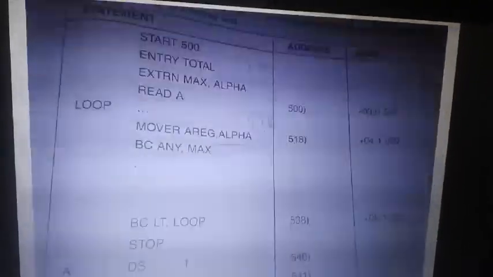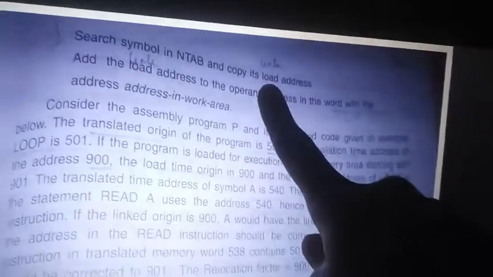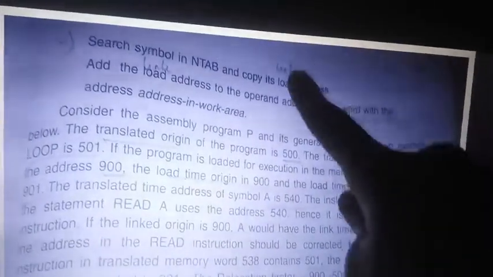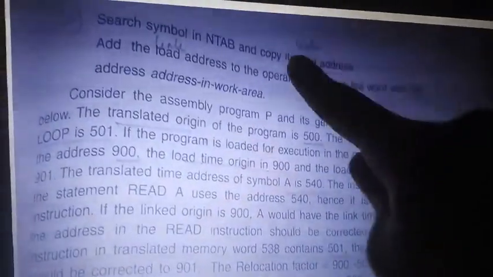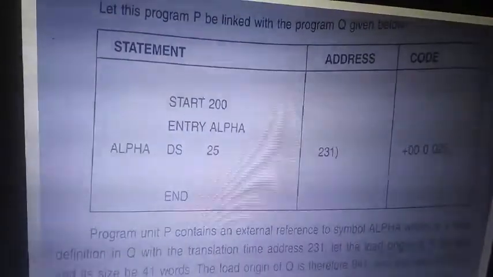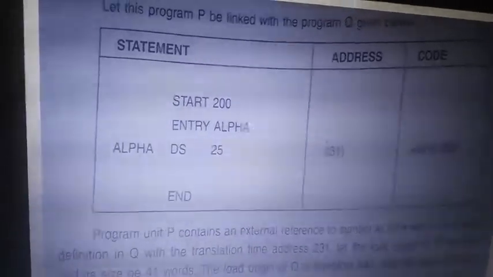Alpha is stored, alpha is loaded where the load address is 972. Alpha is loaded at load address 972. Clear? First programs P and Q, I am telling it regularly. P is stored from 900 to 941 and Q is stored from 942 to 972. So the load address of alpha is 972. Alpha is on the 31st line, so the load address detail of alpha will be 972.